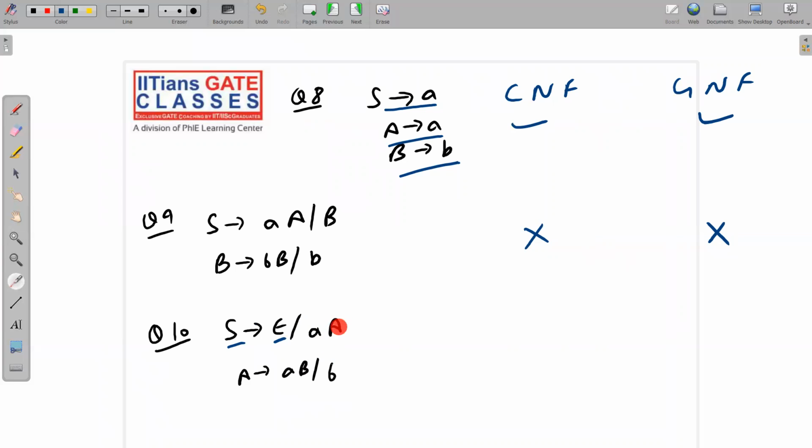Now terminal followed by non-terminal, and here terminal only. So this is in GNF. You can directly see this is in GNF, but this is not in CNF. Why is this not in CNF? Because obviously we need exactly two non-terminals or exactly one terminal only. So this is not in CNF, but this is in GNF. Please check it out yourself. This is a very simple scenario.